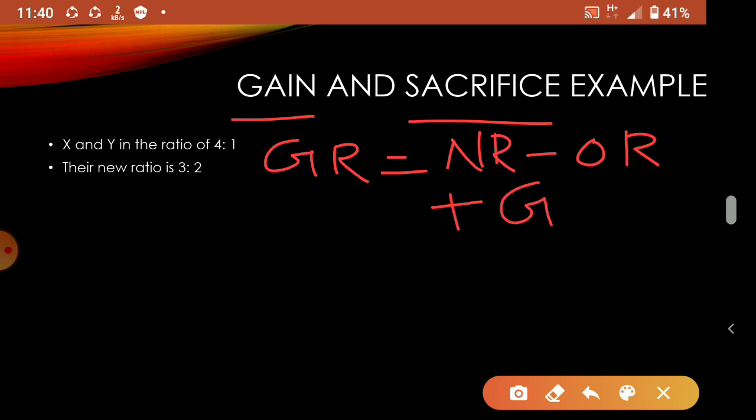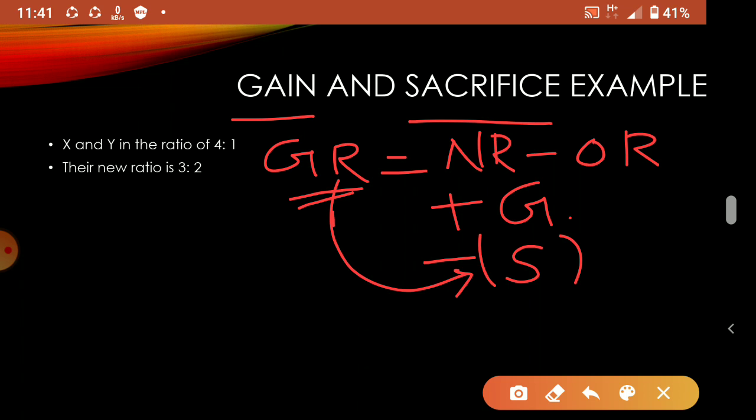Understood? If the answer is coming negative, then it will be sacrifice. That's why I'm telling, no need to put both the ratios and calculate. Any one ratio you apply. If your answer is positive, then it is gain. If the answer is negative, then it is sacrifice, because you put the gaining ratio equation and the answer is coming in negative, then it will be what? Sacrifice. That is called x.